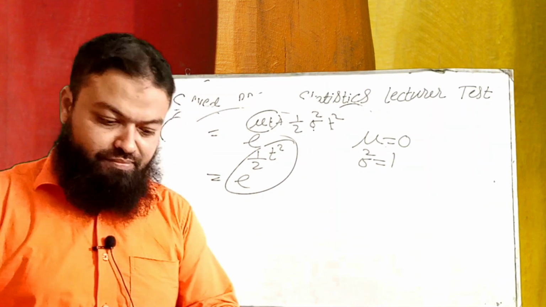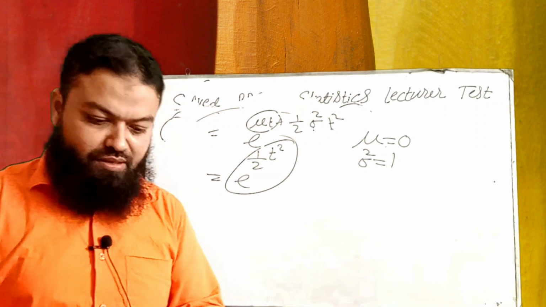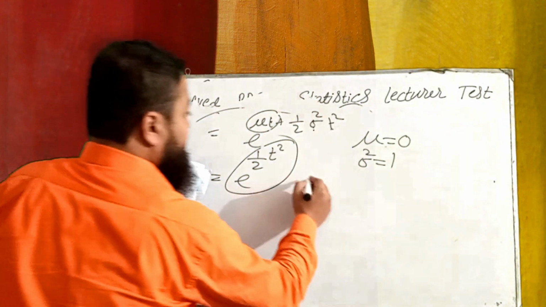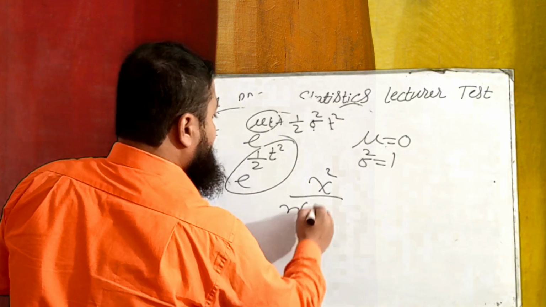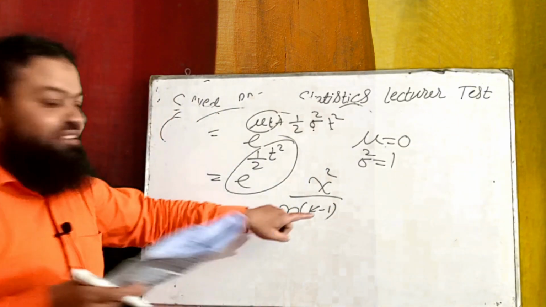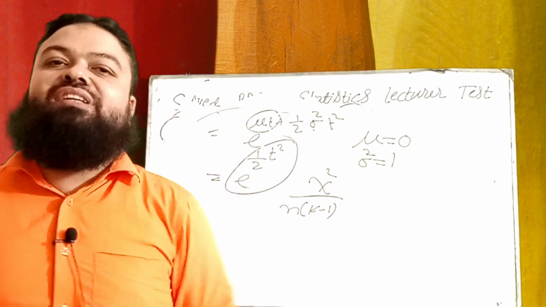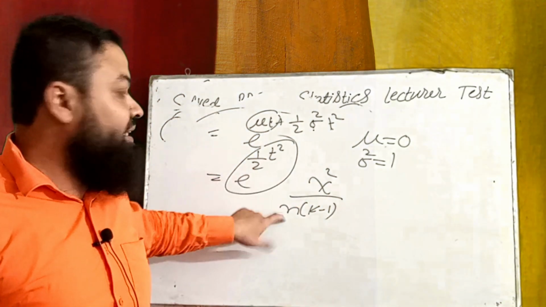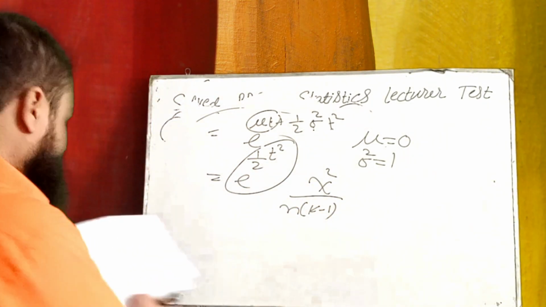Number next is chi square over n into k minus 1. It is Cramer's coefficient of contingency.